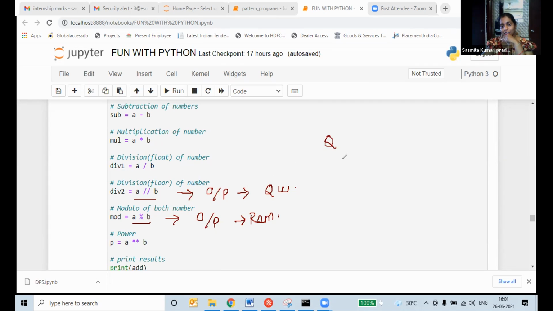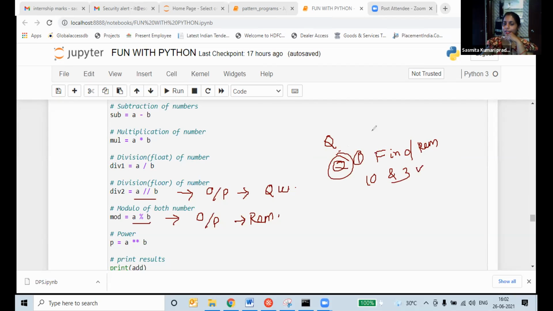In our math textbook, when they give students a question, what do they give? Question 1: find the remainder of 10 and 3. Questions like that will come.